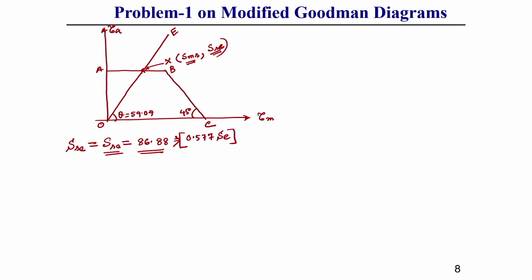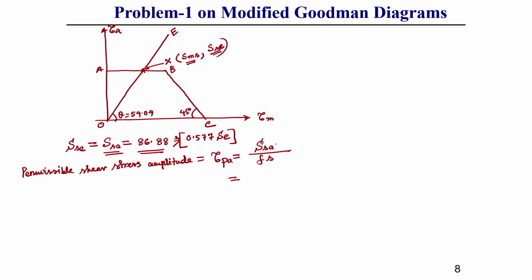So, the permissible shear stress amplitude, tau PA, I am writing, will be S_sa divided by the factor of safety.